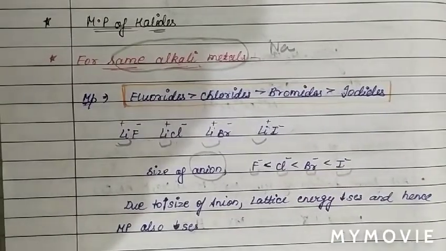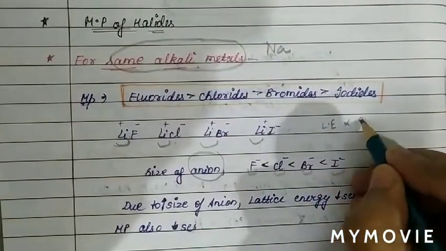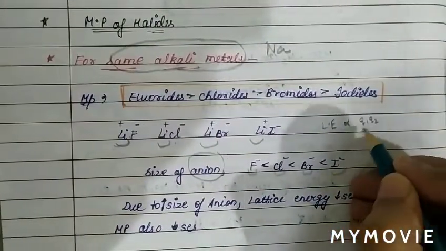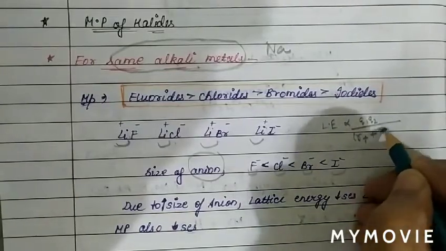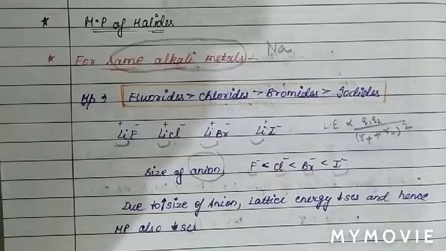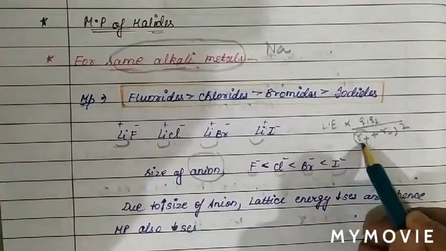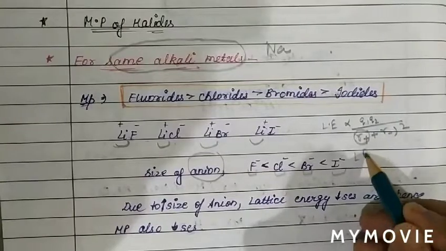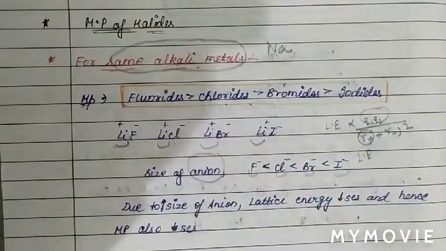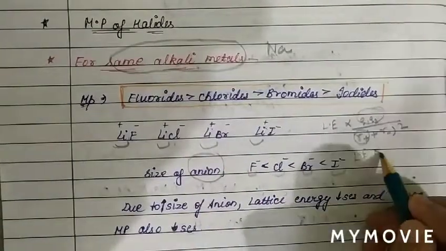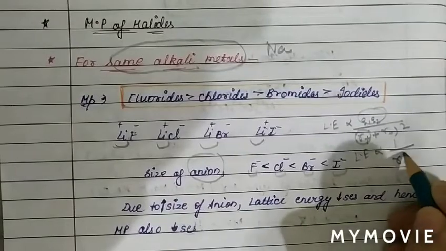We know that lattice energy is proportional to the product of charges and inversely proportional to the square of the sum of the radius of cation and radius of anion. The cationic part is the same, so the radius of the cation is fixed, and the product of charge is also the same, plus 1 and minus 1, so the product of charge is 1. It means lattice energy is inversely proportional to the square of the radius of the anion.